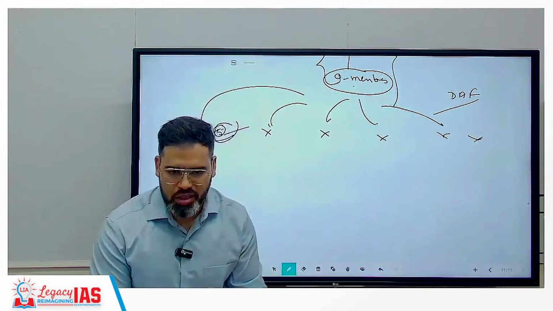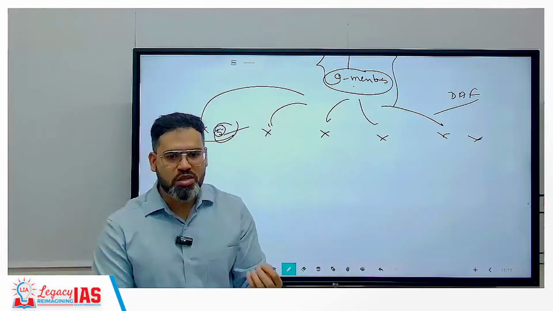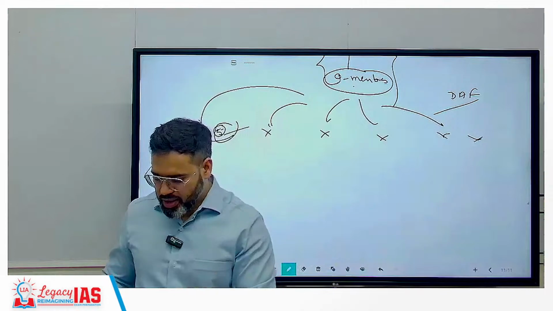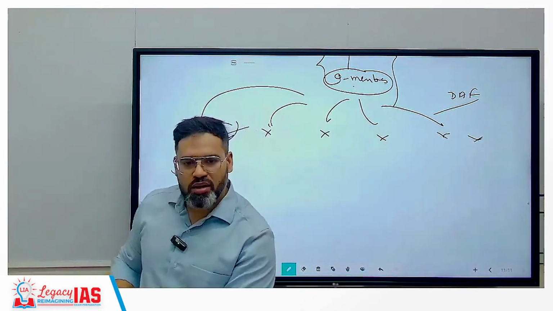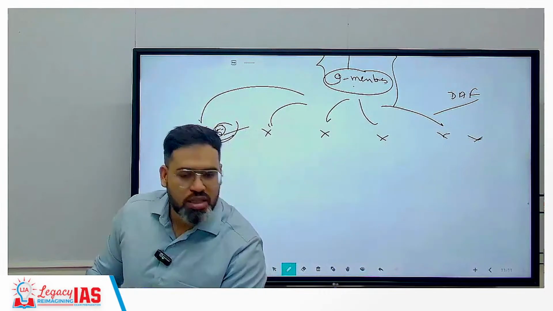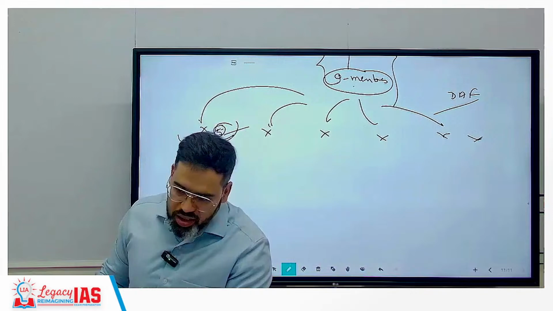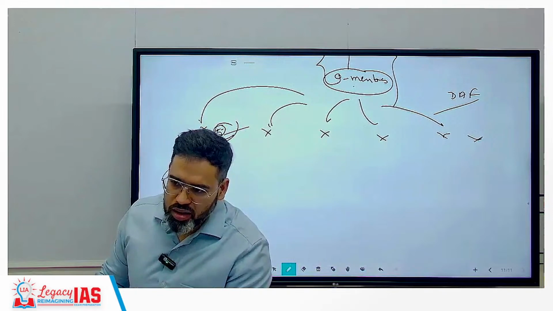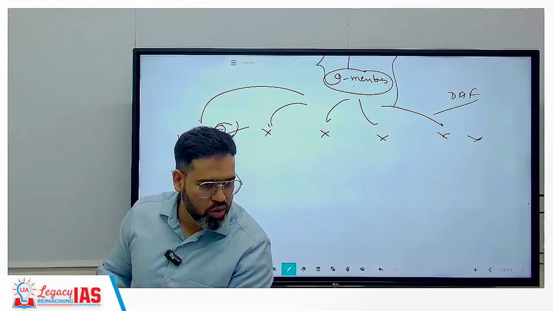You should not argue too much because they are senior. Correct or not? They just want to know this character. Because see, ultimately you have to deal with politicians only. Politicians are not experts of this subject. Sometimes a politician will be adamant: no, you do not know all these things. Correct? Now what do you do? You will start arguing with them? No. Correct? You just have to say,